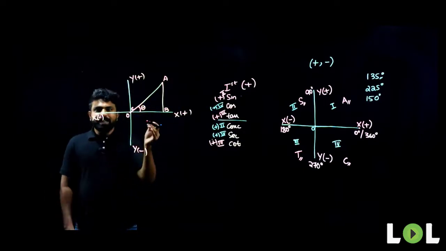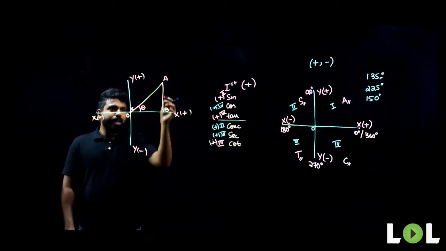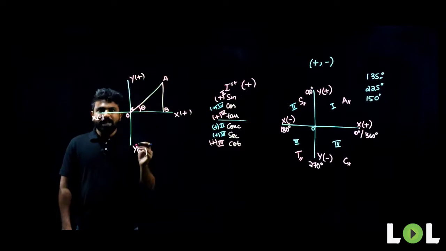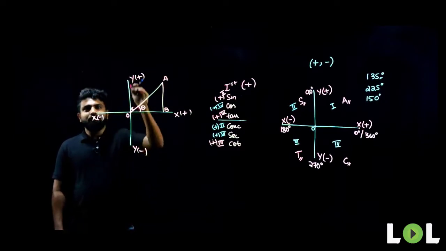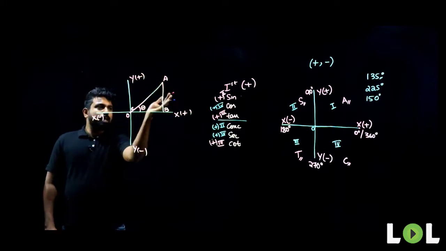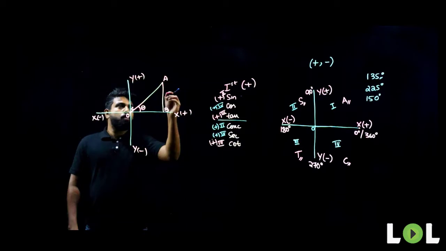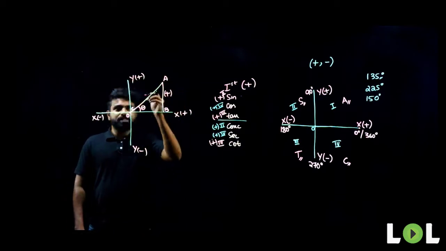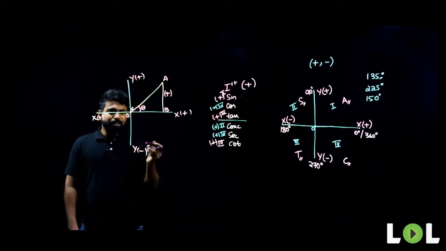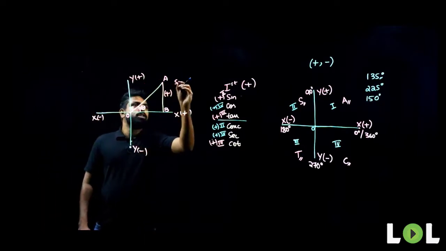what is sin theta? Sin theta is nothing but opposite by hypotenuse. What is opposite here? AB. Is AB positive or negative here? It is positive, since it is coming above my origin. So, y-axis is positive, so the value of AB will be positive. Since this is positive and this is neutral, positive by neutral is nothing but positive. So, in first quadrant, we got to know that sin is positive.